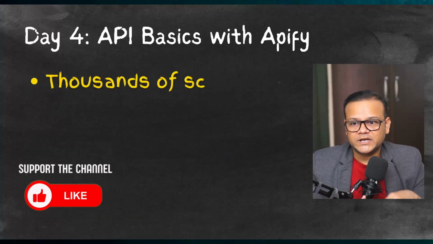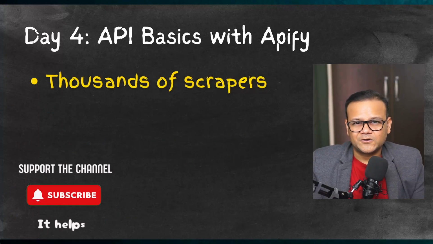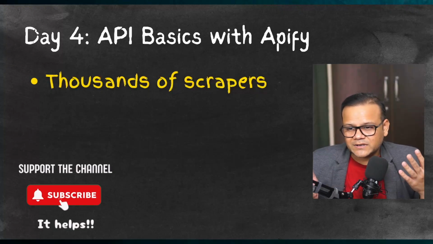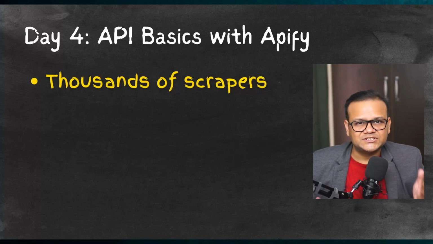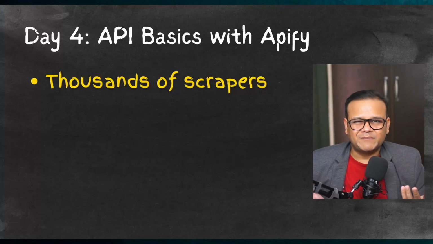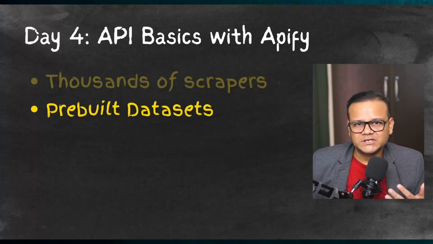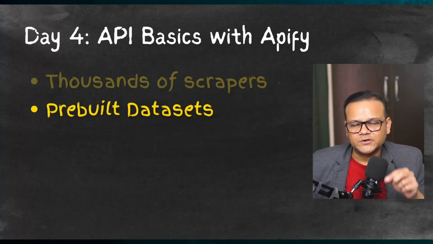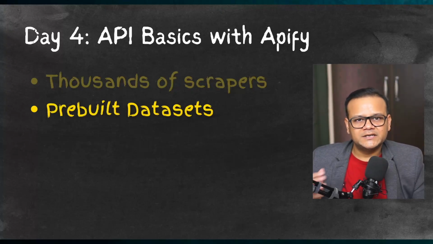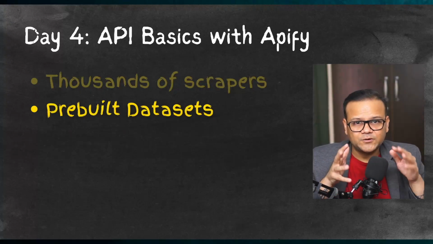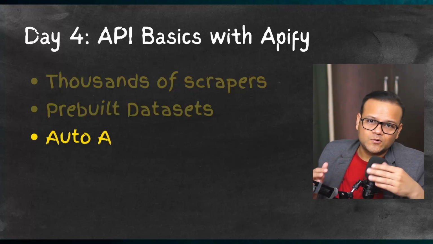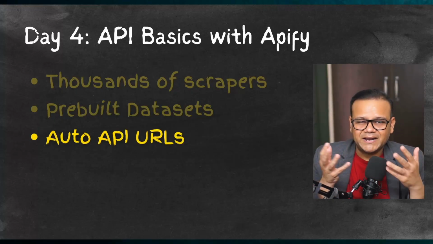And the benefit of using Apify instead of figuring out your own API is that I found there are thousands of scrapers in there. Google Maps, Instagram, Twitter, LinkedIn, TikTok. If you can imagine it, it's there. And they have pre-built data sets, so you don't have to worry about what kind of information it will fetch. It will tell you upfront that this is the information you will get and in this particular format. So it's easy to pull that information and put it into something like Google Sheets. And to use those, you also get API URLs, and these are just built for you automatically.